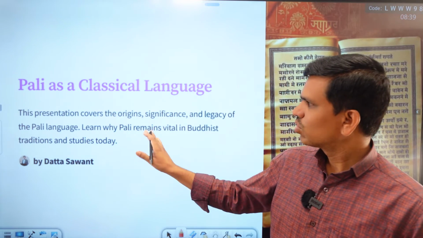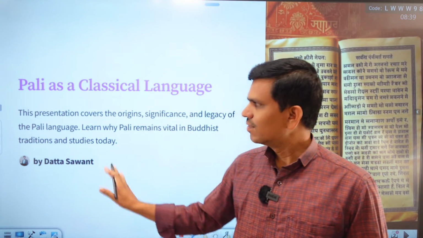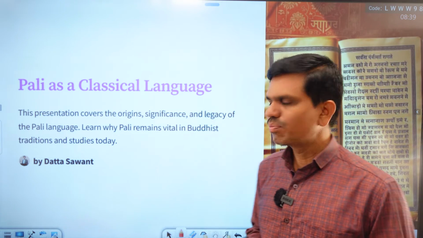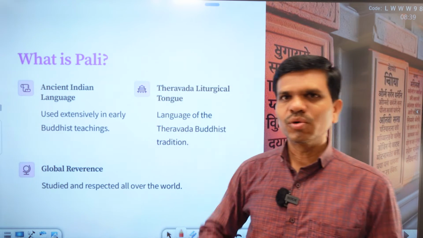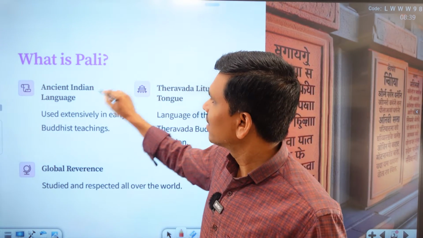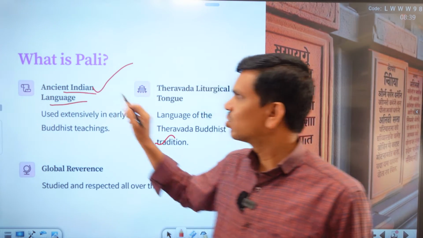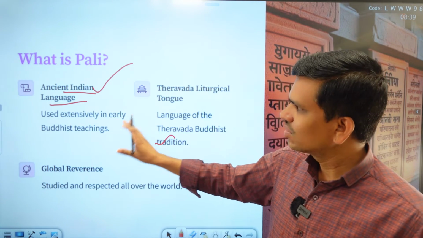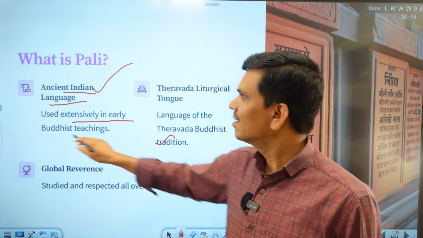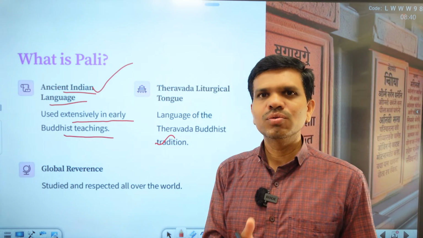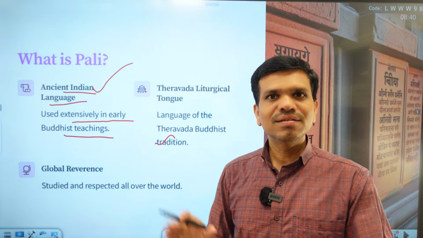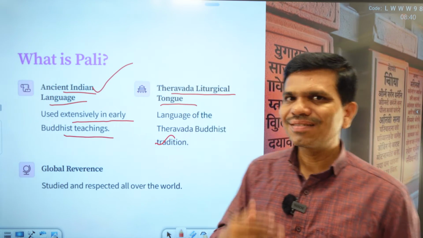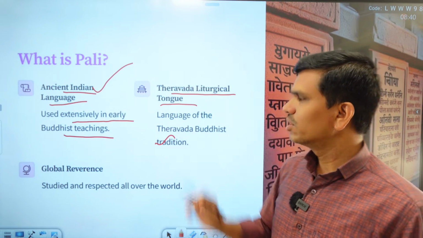Here are a few topics that we are going to discuss in this lecture. So let's talk about Pali. What is Pali, or how do we know about Pali? Actually, Pali is an ancient language. This is the first thing that we need to understand about any classical language. Pali is an ancient language and it is used extensively in early Buddhist teaching. We are going to discuss Theravada, where we find it is a liturgical language. Here you see Theravada liturgical tongue. Tongue means language, so it is the language used in Theravada.